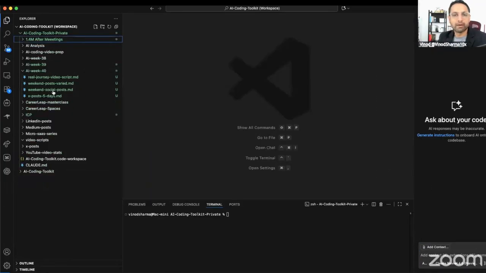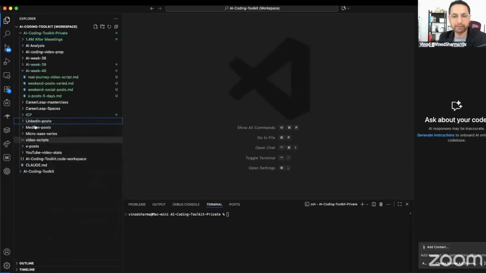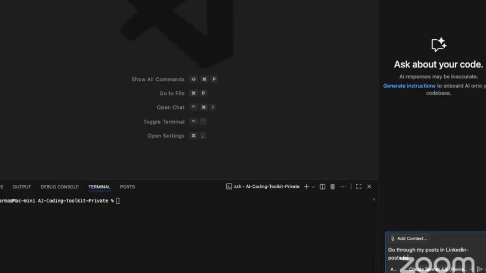So here, all I have to do is I will go and say copy relative path, go through my posts in this folder, and there are multiple things that I could do. Analyze it and tell me what kind of posts I write.